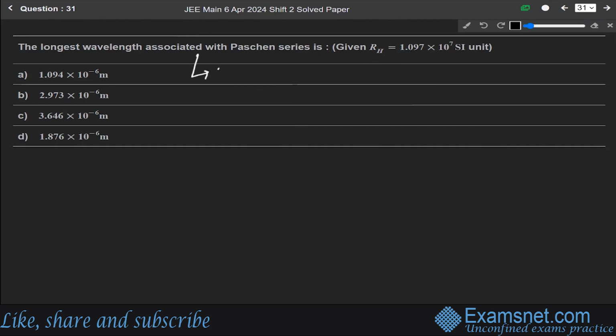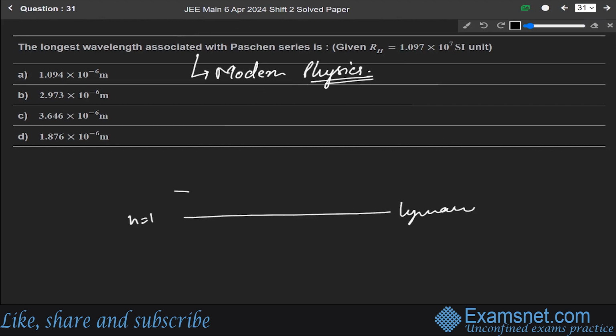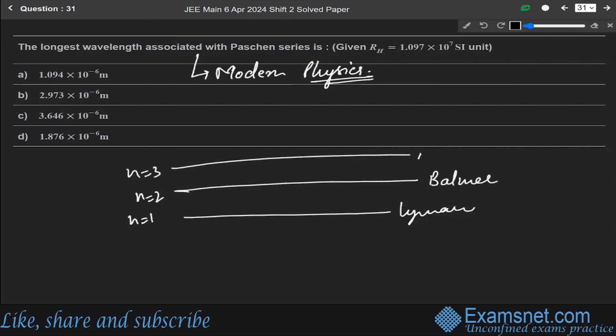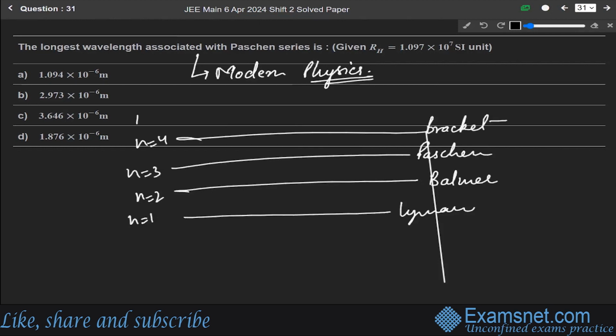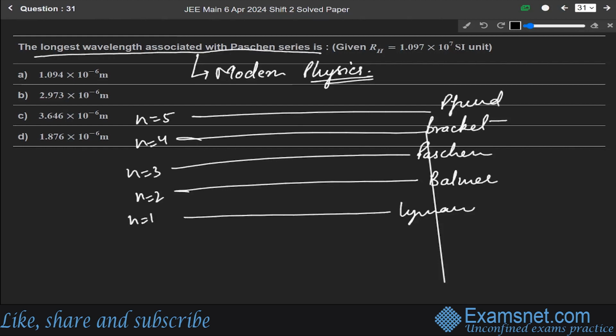So champs, first of all, this question is from the chapter of modern physics. It is asking about the Paschen series. The spectrum is like this. For n equals 1, we have Lyman series. For n equals 2, we have Balmer series. For n equals 3, we have Paschen series. N equals 4, Brackett. And n equals 5, we have Pfund. So it is asking for the longest wavelength associated with Paschen series.